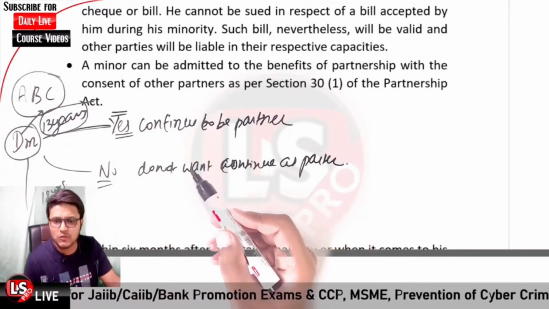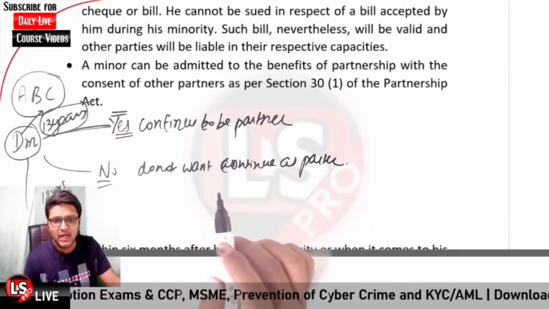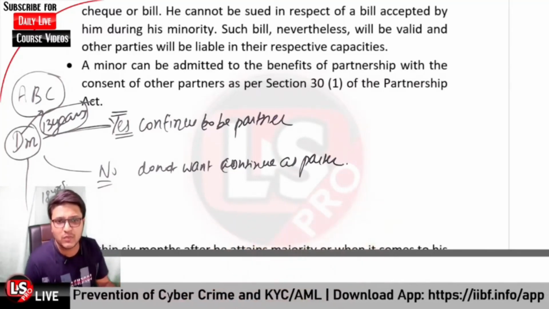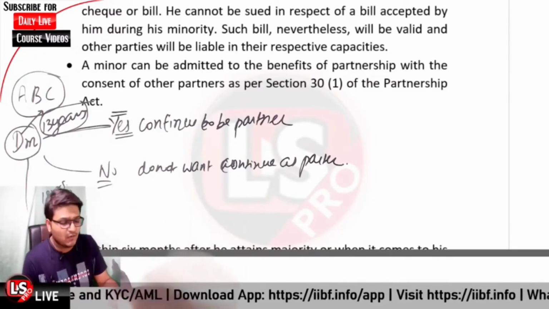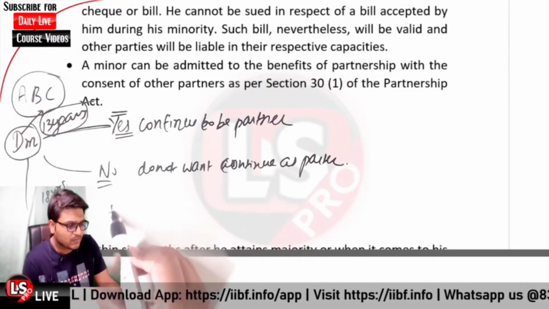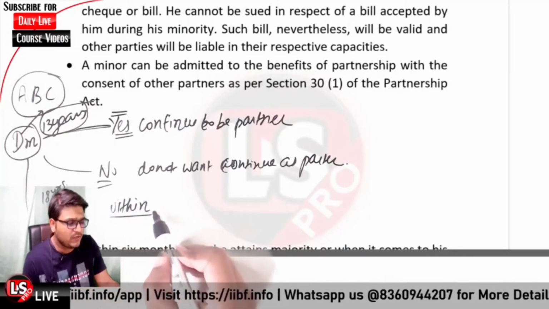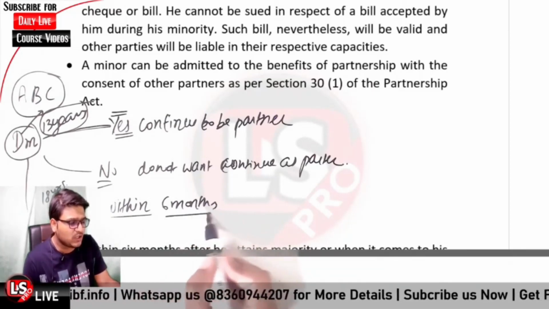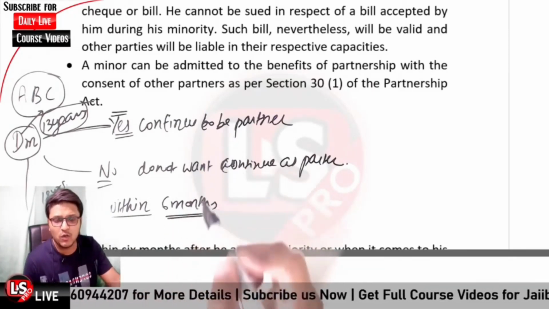Particularly, he has two options: he can continue to be a partner of the partnership firm, or he says that he does not want to continue as a partner. After attaining majority, within a period of 6 months, and you need to remember this because it is a very important point, he is to give a public notice regarding his choice, whether he wants to continue or not.